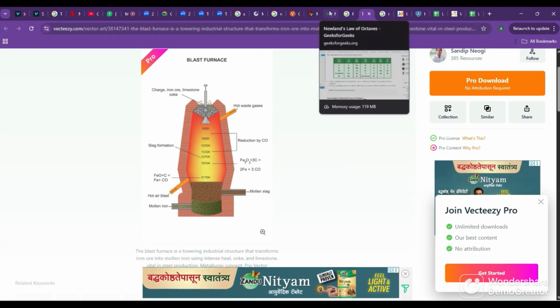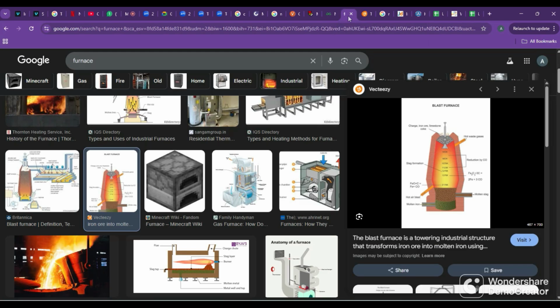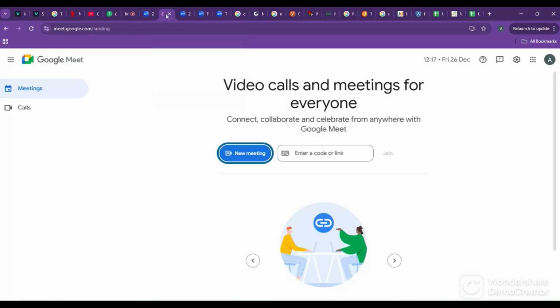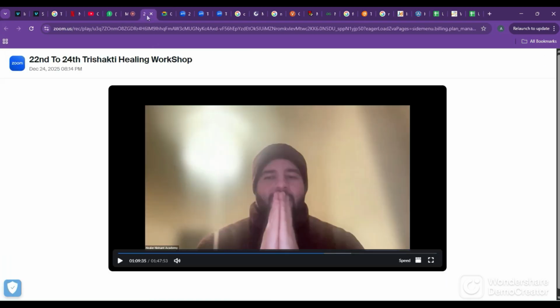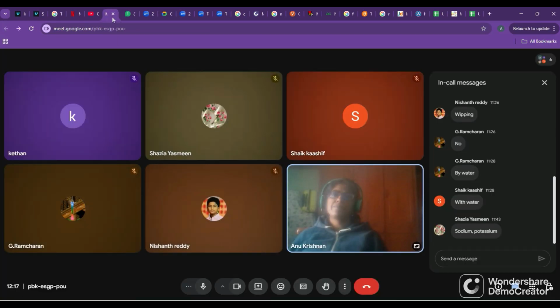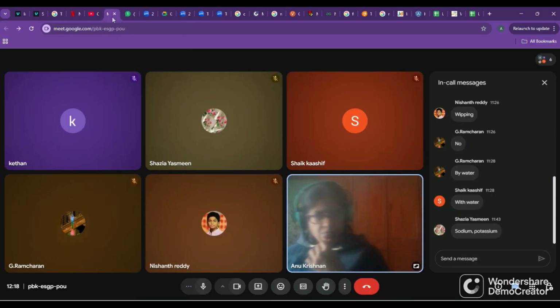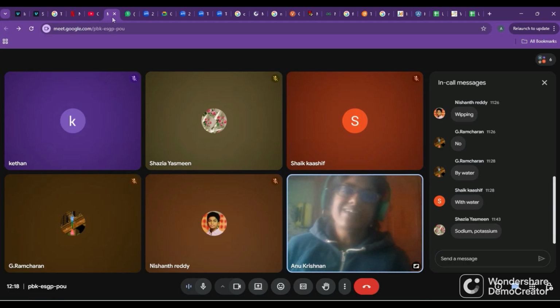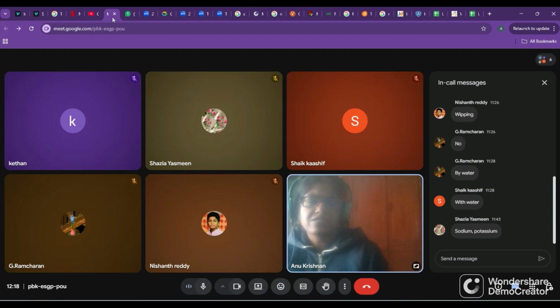Now you have some more processes there. Heat process, reduction, those are there. And apart from those 8, smelting is there. Smelting is this only. Melting at very high temperatures is called smelting. That happens in your blast furnace. And then there is one more, the reverberatory furnace. Working is not given, just the diagram is there, from which you can assume how it works. Some more parts are there in this chapter that I'll cover next class.